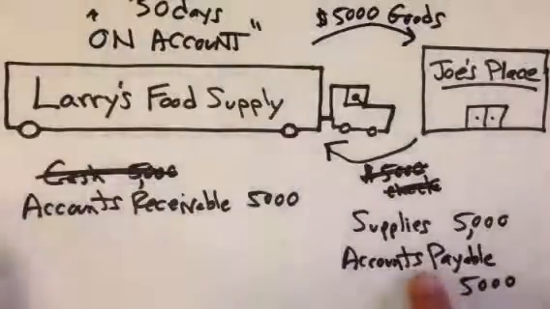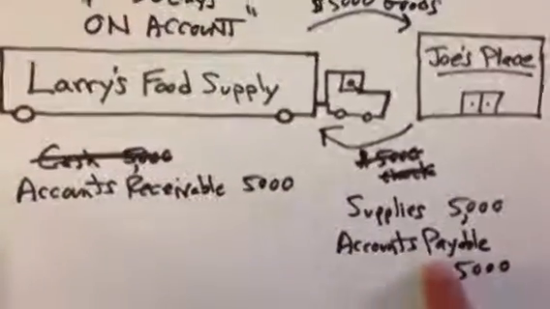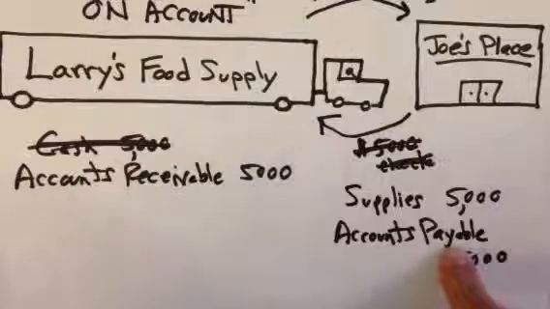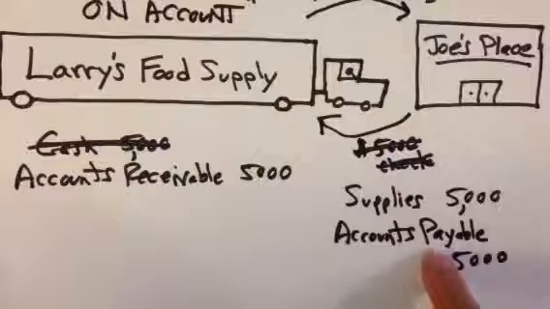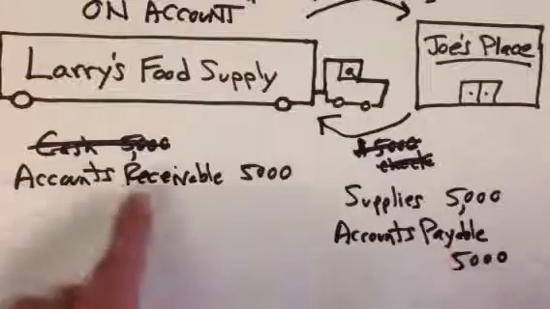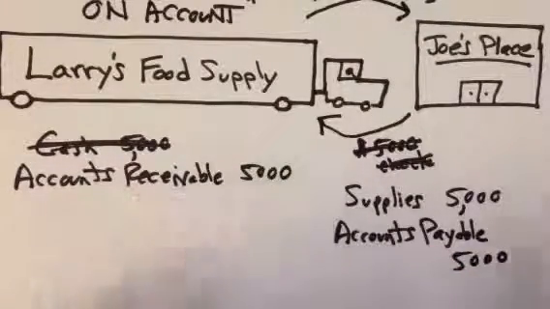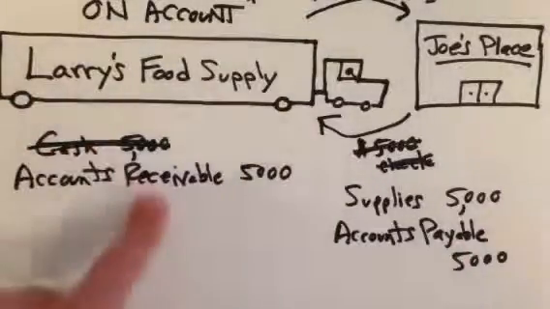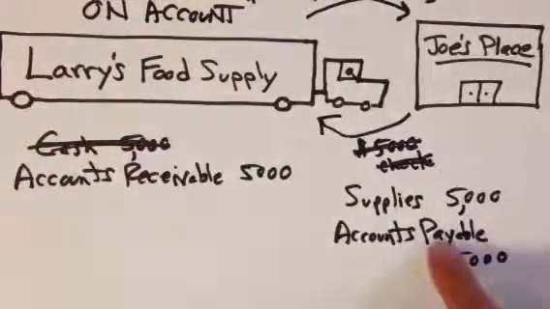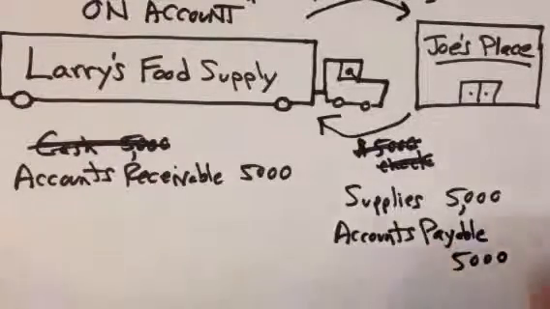How about on Joe's books? On Joe's books, accounts payable. What are accounts payable? He owes that money. That is a liability to him. Okay, so the receivable is an asset. Payable is a liability. I'm on the receiving side, so I record the asset. Joe owes me the money, so he's recorded a payable.